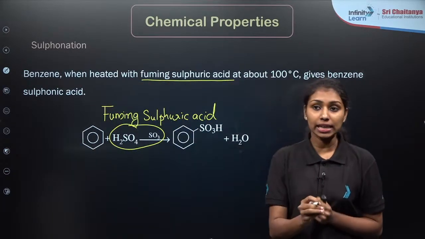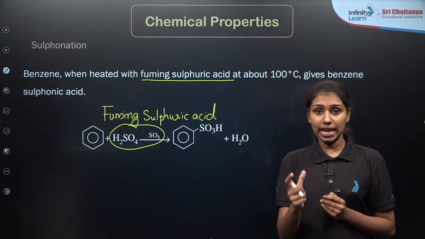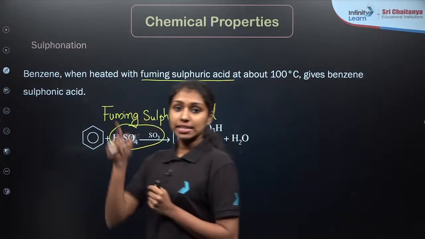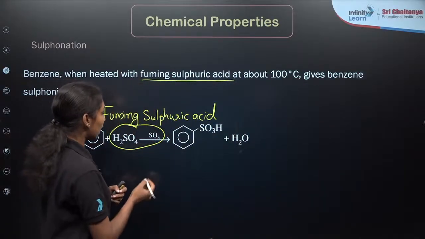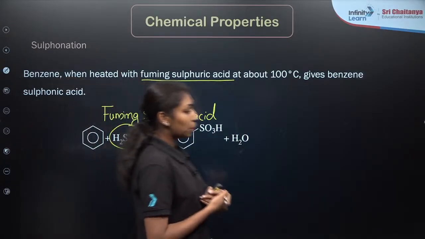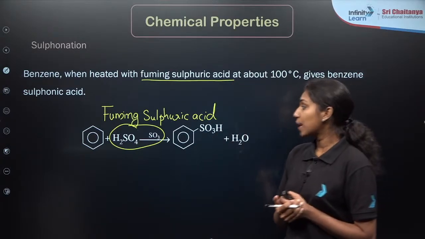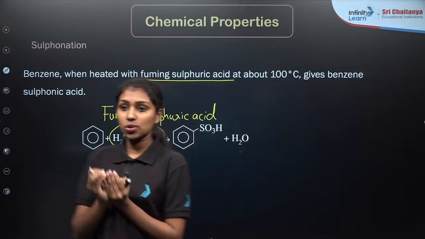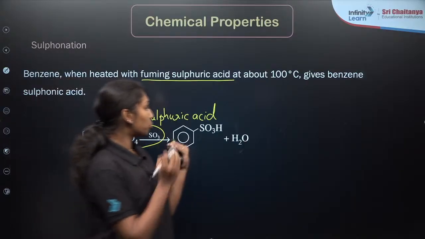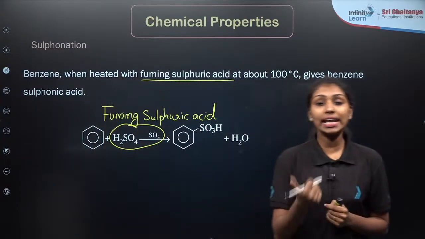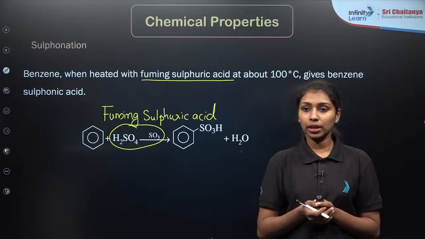What you are observing here is that when you are treating benzene with any of the reagents, it gets attacked there, right? You will get a product like this. So this is the second type of electrophilic substitution reaction. As you can see over here, the SO3H group or NO2 group acts as an electrophile in these particular reactions. Clear?